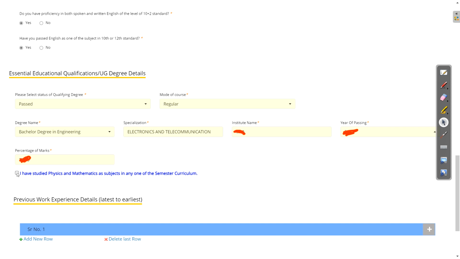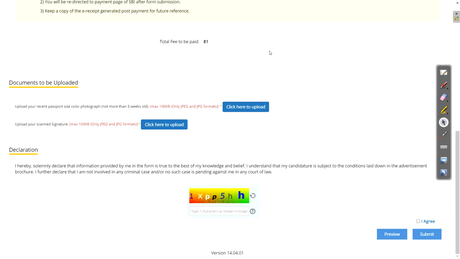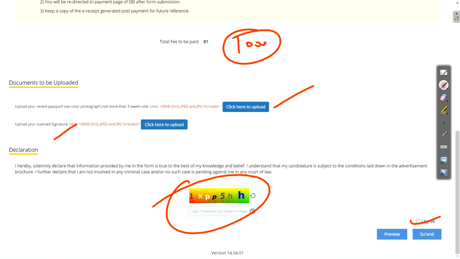So just click, obviously, then go to experience, if you have any experience just add that. If you have any working experience, obviously it will not give an advantage, but still you can write it if you want. The next thing is we need to pay the total fee of 81 as I selected SC. Okay, those who are from General, OBC, EWS, 1000 rupees is the fee, so just remember this. Okay, before that just upload your recent photo and recent signature, then enter the captcha and click on I agree and submit button. Okay, you can preview also, just take a preview and you can print out your application form and after that you can click on the submit button.